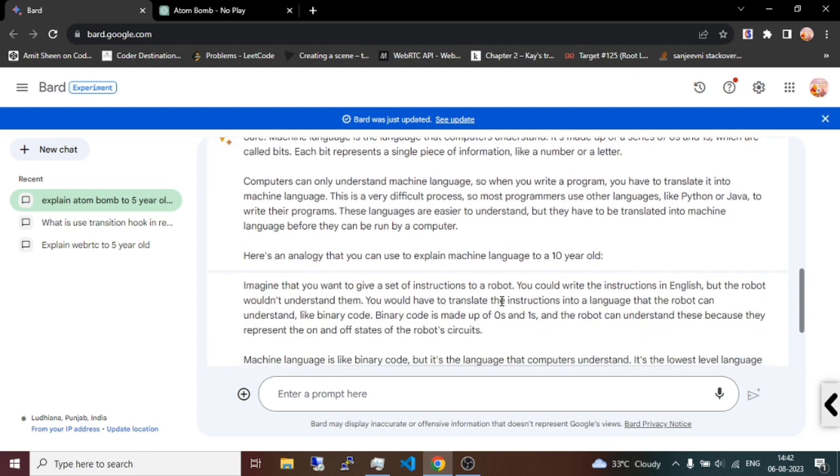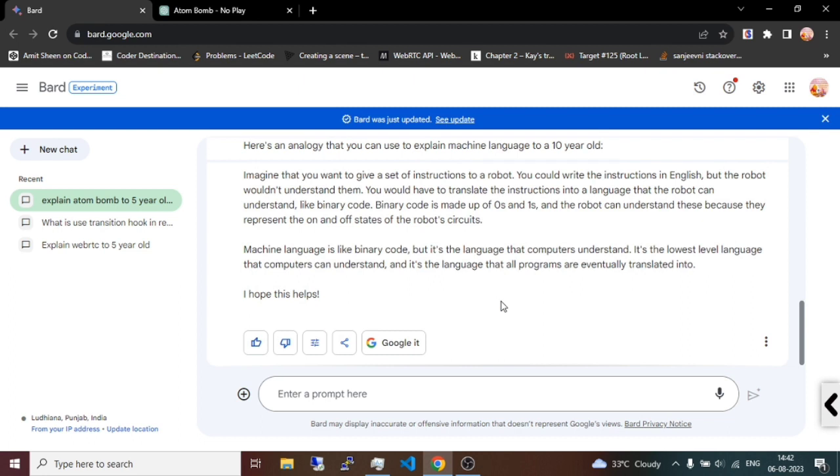Here's an analogy that you can use to explain machine language to a 10-year-old kid. Imagine that you want to give a set of instructions to a robot. You could write the instructions in English, but the robot wouldn't understand them. You would have to translate the instructions into a language that the robot can understand, like binary code. Binary code is made of zeros and ones, and the robot can understand these because they represent the on and off states of the robot's circuits. Machine language is like binary code, but it's a language that computers understand. It's the lowest level language the computer can understand. It's the language that all programmers eventually translate into. I hope this helps.